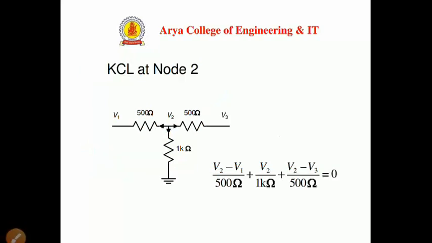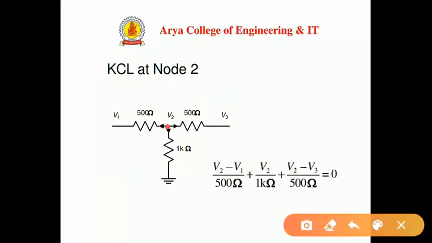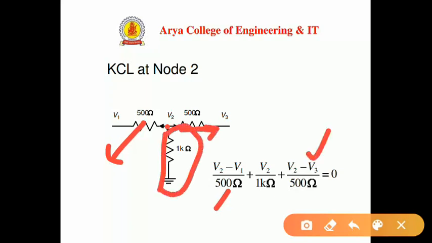Similarly, KCL at node 2. At node 2 we again have three branches, but there is no current source or voltage source directly connected to these branches, but we have node voltages V1, V2 and V3. Then the algebraic sum of currents equals 0 at node 2. For one current we have (V2 minus V1) upon 500, for another current we have (V2 minus V3) upon 500, and for this branch we have V2 upon 1 kilo ohm. So this is the equation for node 2.